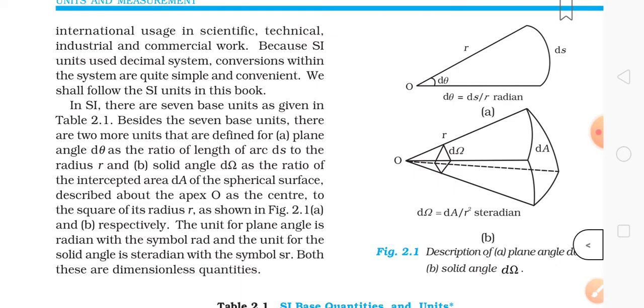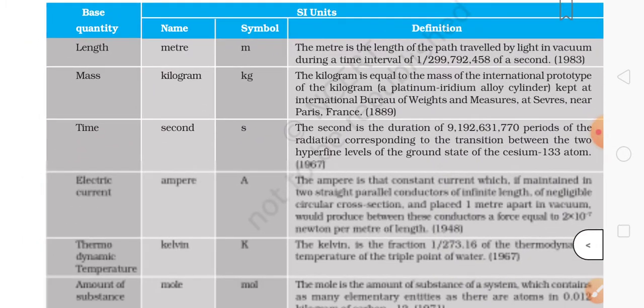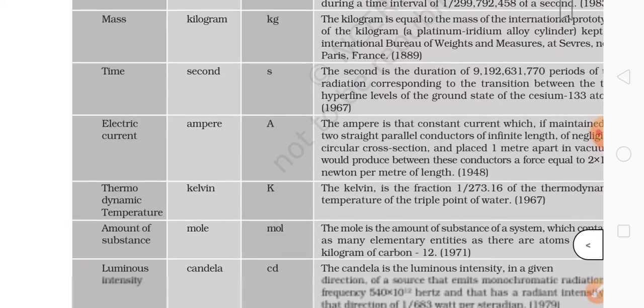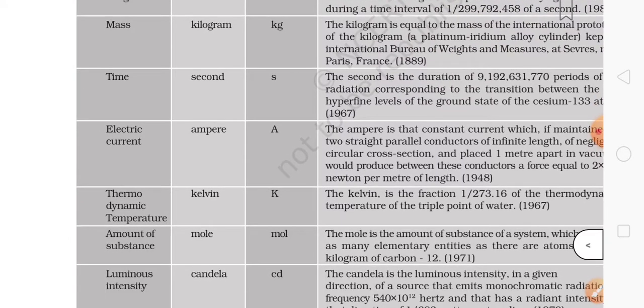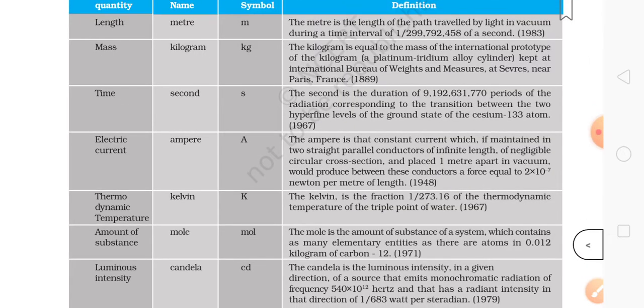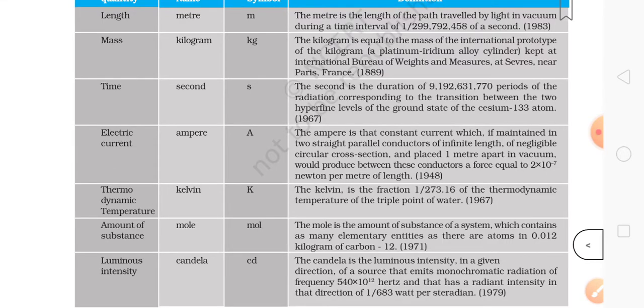Next is the base quantities. Let's move on to that. There are 7 base quantities: length, mass, time, electric current, thermodynamic temperature, amount of substance, and luminous intensity. Here everything is written clearly, and I've taught this before in some basic concepts of chemistry, and you can also see that video.